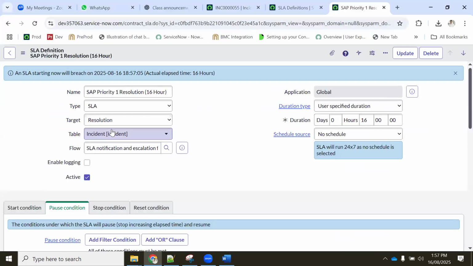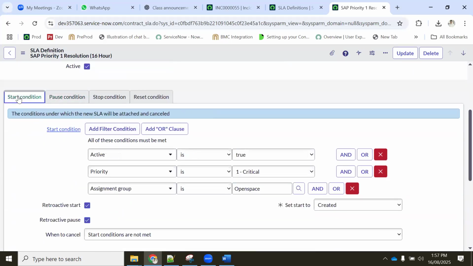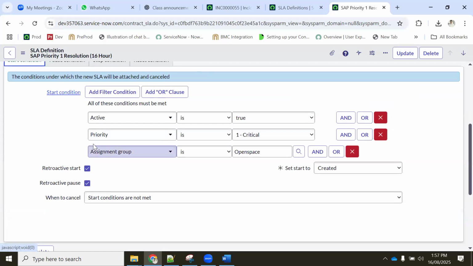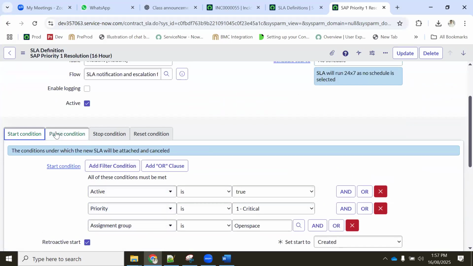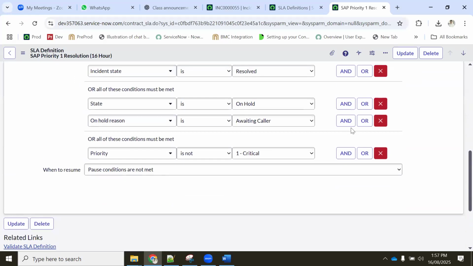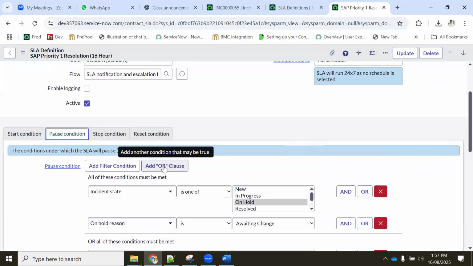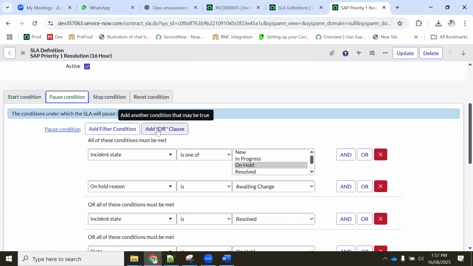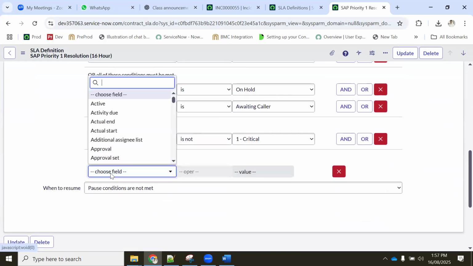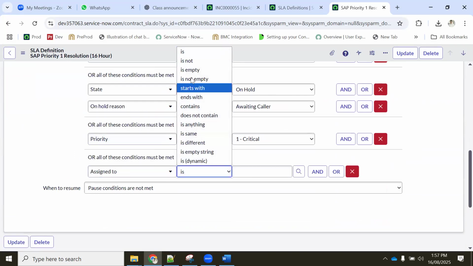So now the next one, he wants response. So response, you have to rename it as response, correct? Response is 2 hours. So we are talking 2 hours. And here we selected response instead of resolution. Okay. Now going back, the start condition is the same. Okay. But pause condition, okay. So what should we add? We should add one more, or assigned to is not empty.